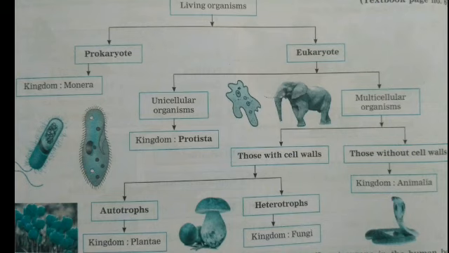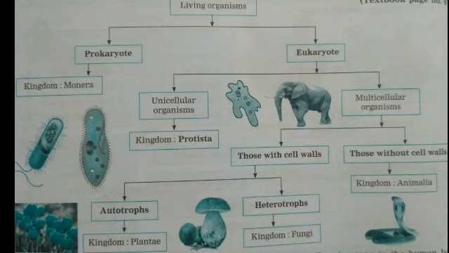So in that, first we will see prokaryote and eukaryote. Prokaryote means the living organisms whose nucleus is not well defined. They don't have the membrane around it. We can't identify them separately. They come in prokaryote. And eukaryote means the living organisms whose nucleus is well defined. Nucleus is covered properly and other organelles you can see properly.